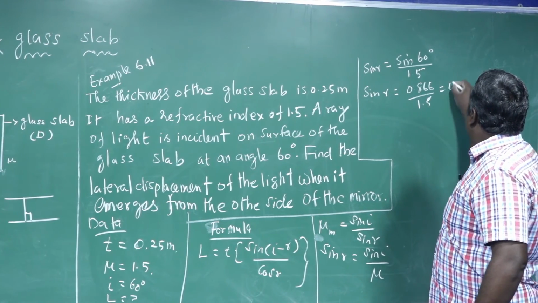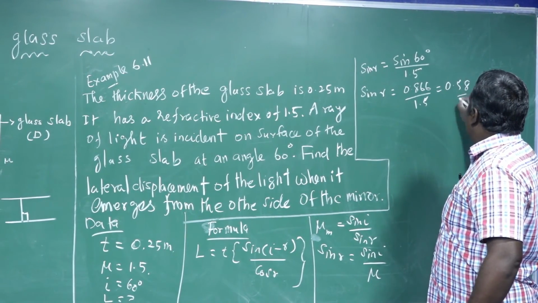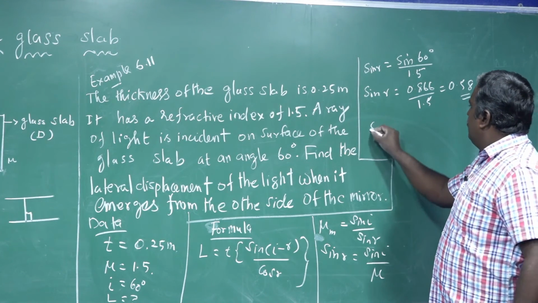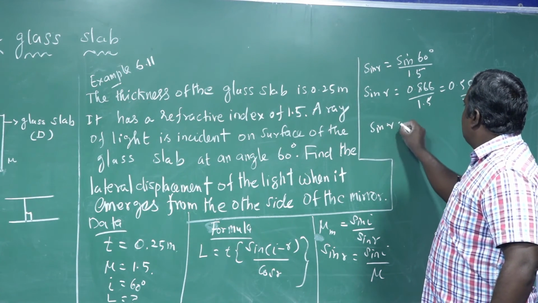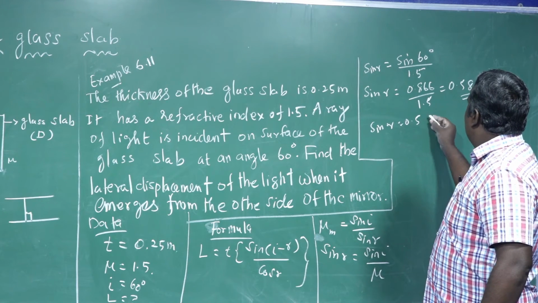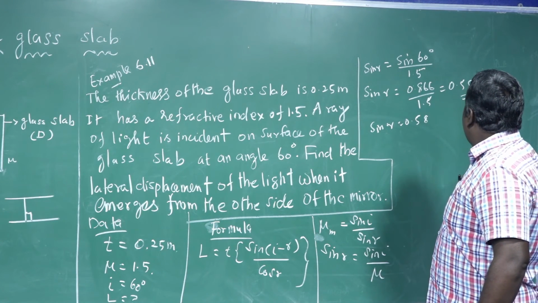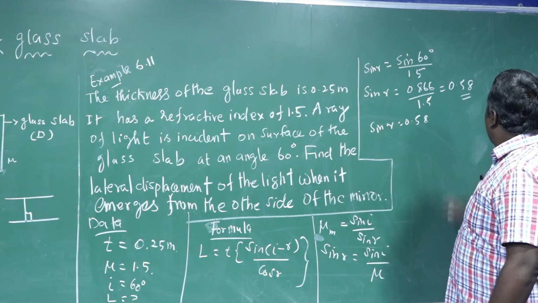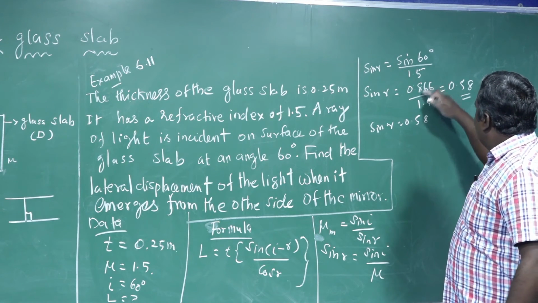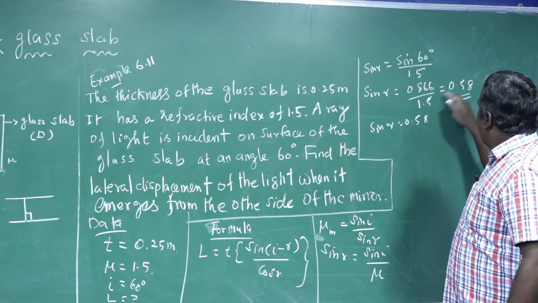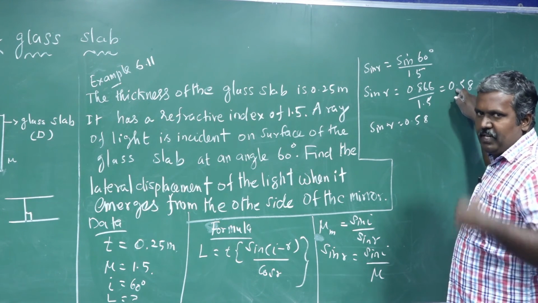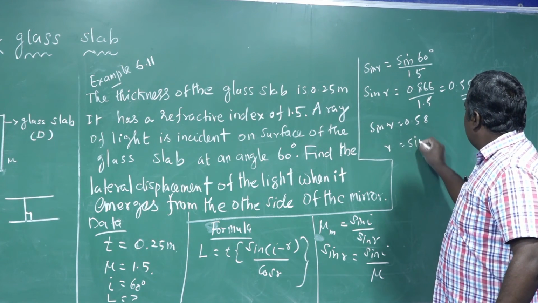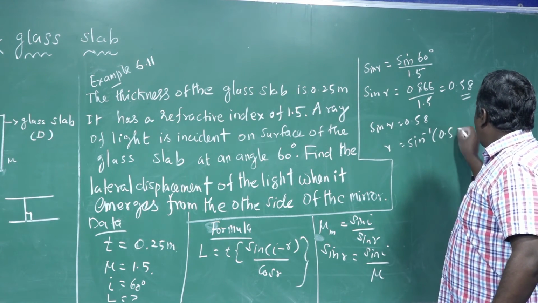It is equal to 0.58. Check the value in your textbook. So sin r is equal to 0.58. Now r is equal to sin inverse of 0.58.